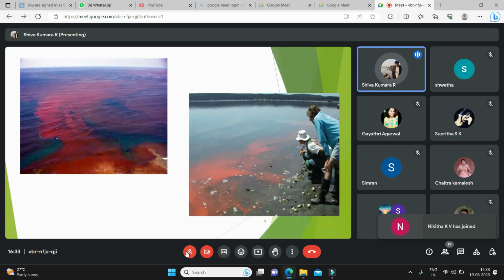These are some of the images you can see, where the colors represent the algal blooms. The various colors represent the toxins produced by the algal blooms in the oceanic aquatic bodies.